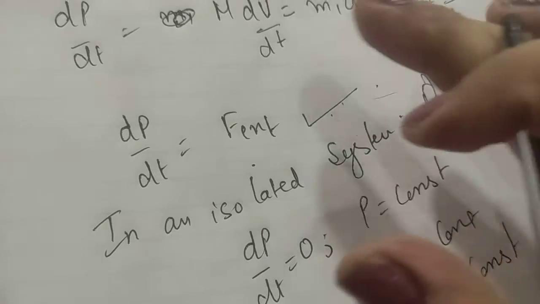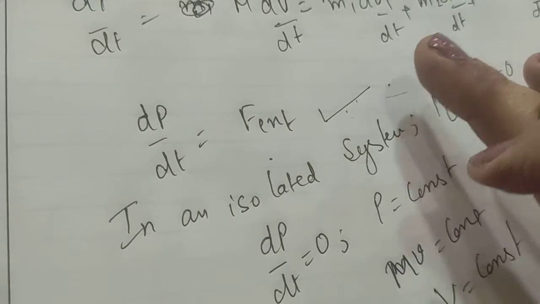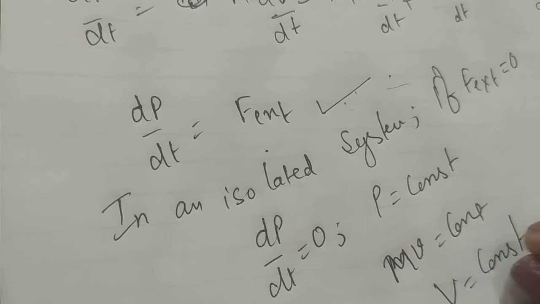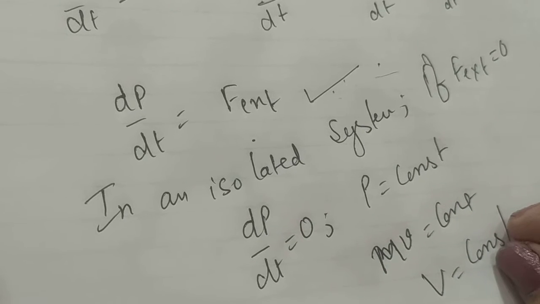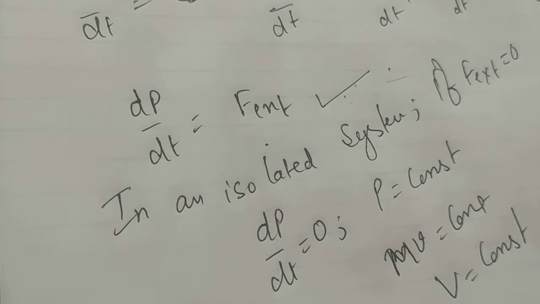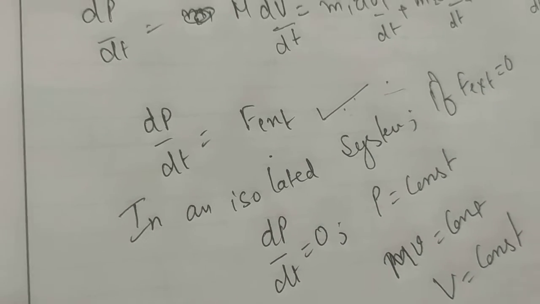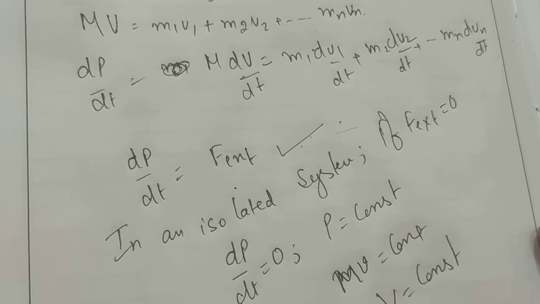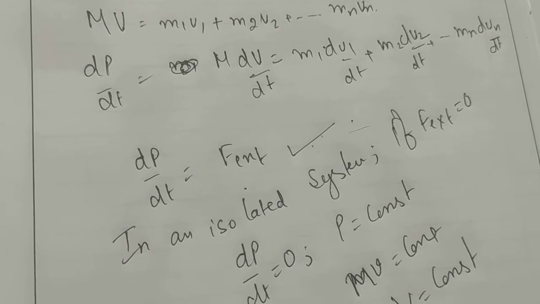It means if in an isolated system external force is 0, the body will move with constant velocity. There will be no change in the velocity. The body will not be in accelerated motion. So this is how we can discuss the linear momentum of the n particle system.